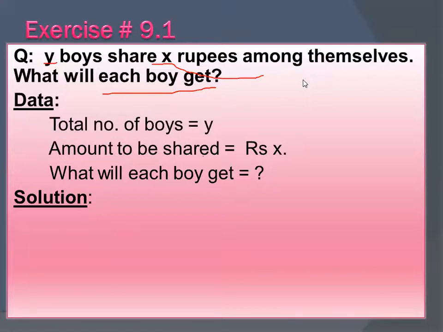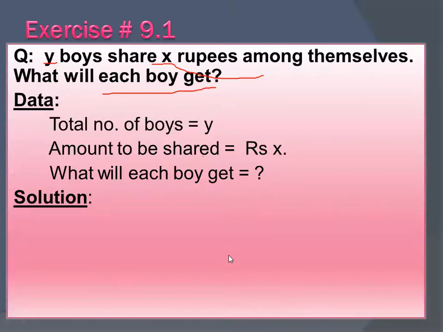Hema wrong, Sheikh wrong, Alina Alam wrong. Alina Alam, now you are right. You will take your amount to be shared as your numerator, because you have to share the amount among the boys.